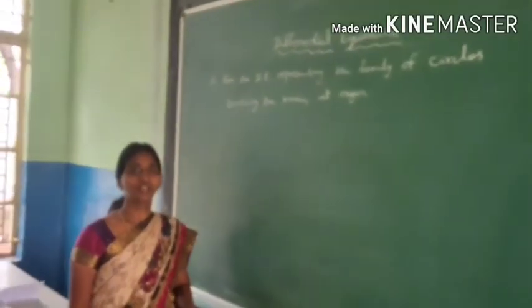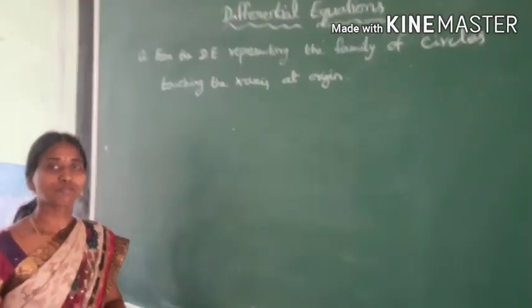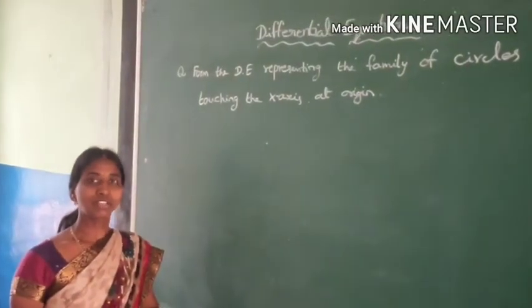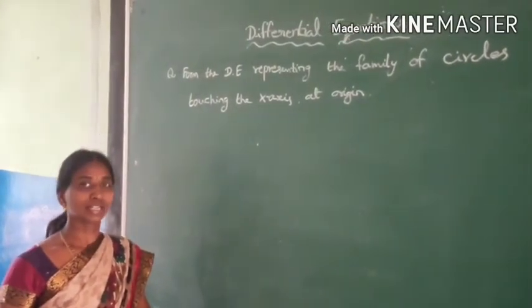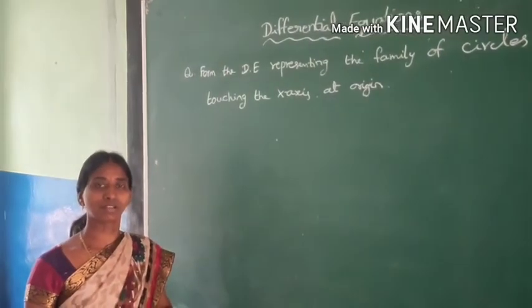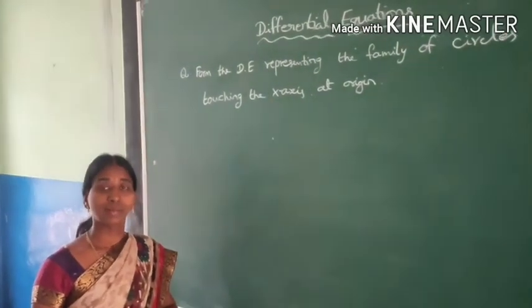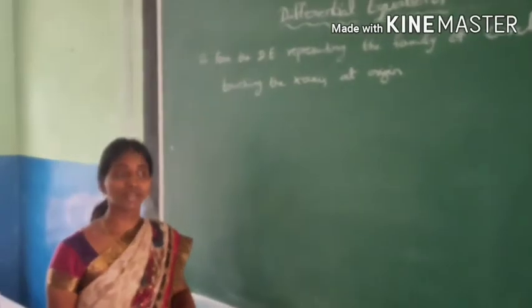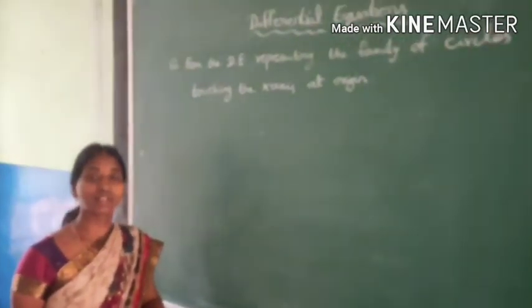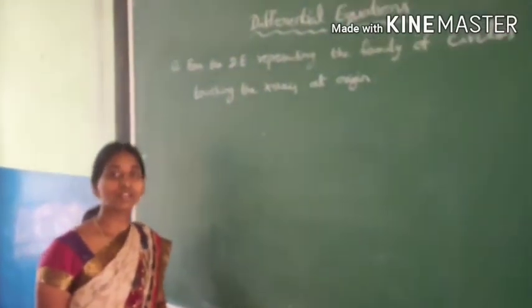Now, forming the differential equation in different cases, that may be a family of circles, family of parabolas or ellipses or anything. We have the general equation of a circle, that is x minus h whole square plus y minus k whole square is equal to r square, and the standard form of an ellipse is x square by a square plus y square by b square is equal to 1. Like that, a system of lines is y is equal to mx. In all these cases, how will the differential equation be formed?